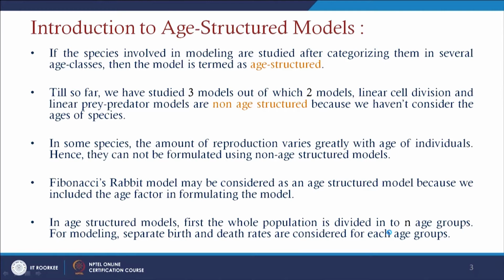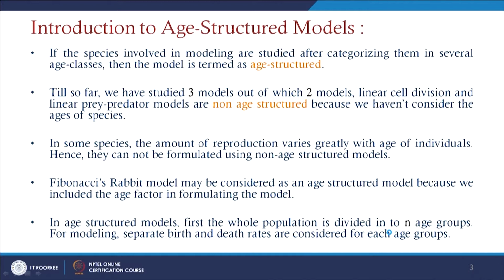And if we go for these age structure models, first the whole population is divided into n age groups. This means that if a population age is above a certain age, so that they cannot produce any new pairs, then we cannot neglect that type of population group either.